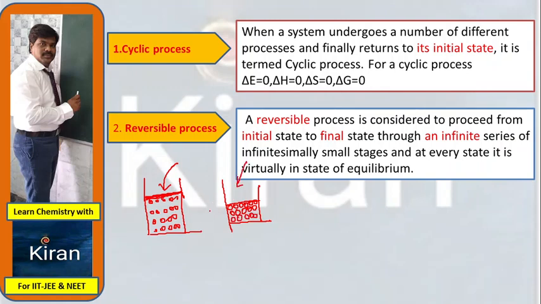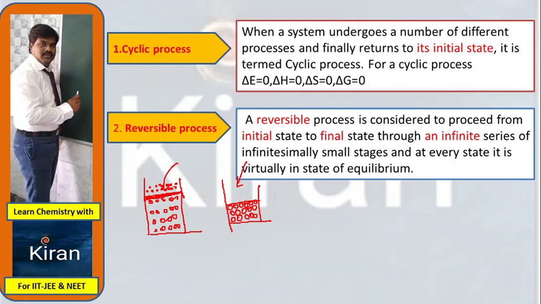What will happen? I'm going to explain clearly. At the top of the piston, I'm going to keep some sand particles. Sand means very, very tiny particles. But instead of 2 kg or 3 kg weight, I am putting only one sand particle.